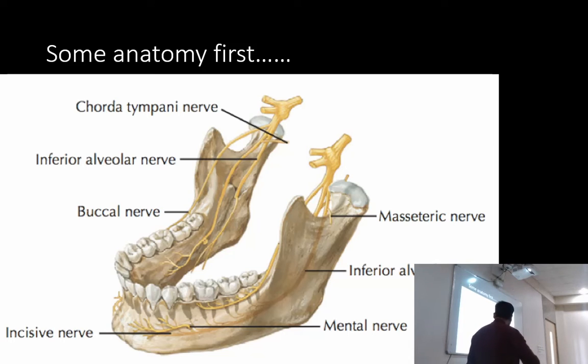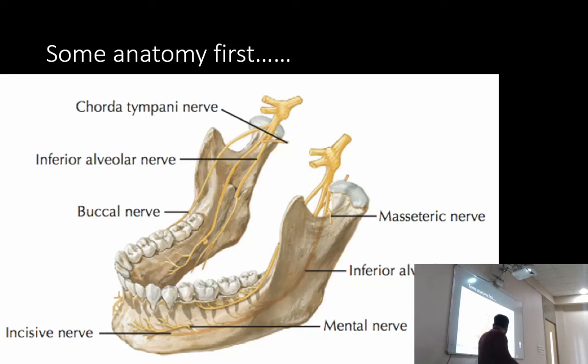Another thing, just a quick refresher about the nerve branches. This is the inferior alveolar nerve, which is going into the mandibular foramen. We have the lingual nerve, and this is the buccal nerve, which crosses the anterior border of the ramus and supplies the buccal periosteum and the mucosa. Wherever the inferior alveolar nerve goes, it is going to supply that area. It goes into the ramus through the mandibular foramen, so it supplies the inferior half of the ramus, and it is inside the mandible, so it supplies the body of the mandible and the teeth and the surrounding tissue.